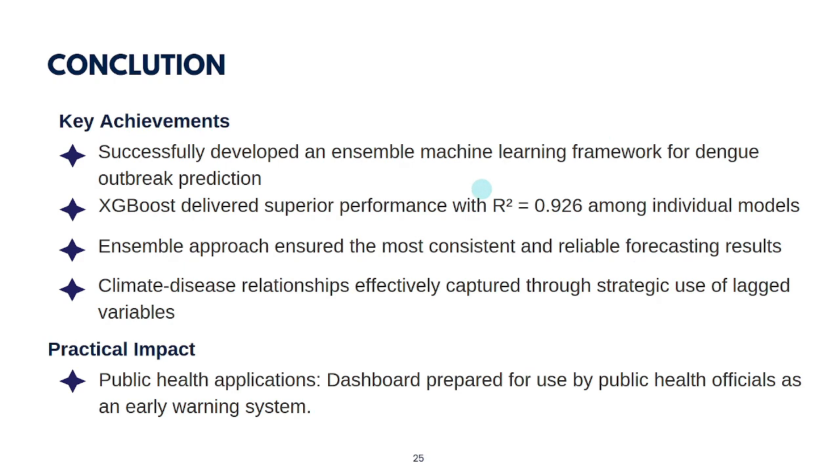In conclusion, we successfully developed an ensemble-based machine learning framework for dengue outbreak prediction. Extreme gradient boosting emerged as the best single model, and our ensemble approach ensured consistent results. We also developed a practical dashboard that can serve as an early warning system for public health officials. Our approach effectively captures climate-disease dynamics through the use of lagged variables.